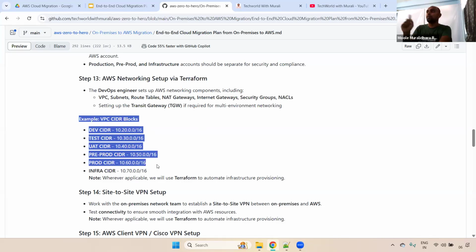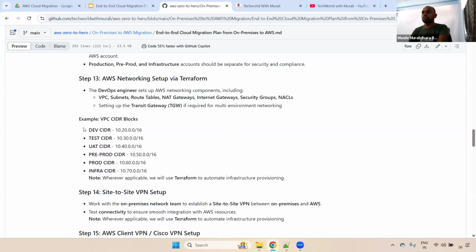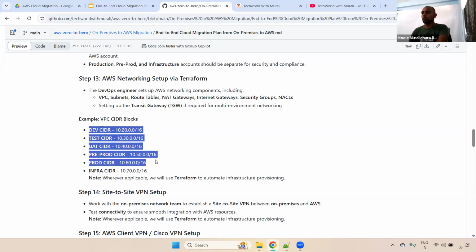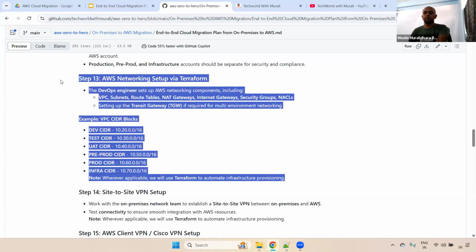If it is the same, we don't have any option to set up the connectivity. Connectivity means connectivity between your AWS and on-premises. It won't be supported if you have the same CIDR range. That's why first you need to work with the on-prem networking team. We need to get that information. What are the CIDR ranges you are using? Once we get that information, then on the AWS side we decide what CIDR range we are going to use. Again, I'm repeating, please don't use the same CIDR range as on-premises. If you use that one, we don't have any possibility to set up the connectivity. Again, you need to recreate everything, the entire infrastructure. Understand, right? Any questions? Okay. Step 13 is completed. Awesome.